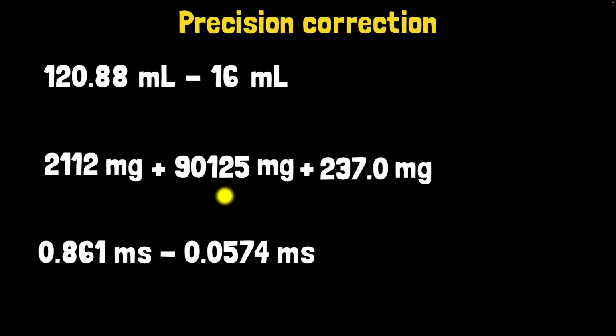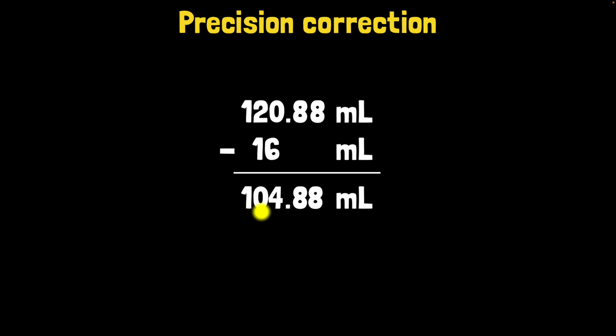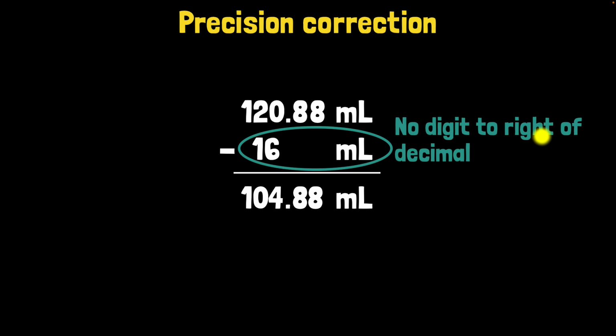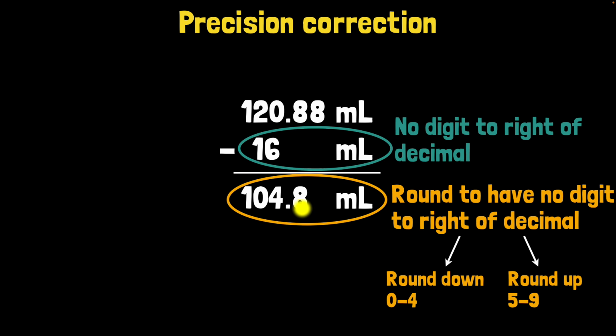All right, a few more problems for you to try, so feel free to pause the video and try them all. Okay, let's do the first one. Again, first step is to plug this into our calculator, and when we do that, we get 104.88 ml. Then find the value which has the fewest number of digits to the right of the decimal. This has 2 and this has none. So no digit to the right of the decimal, and therefore our answer should also have no digit to the right of decimal. So this means we need to round this digit off by looking at this digit. So I can get rid of this. And again, the same rule, since this is above 5, we round this up, and so I get 105 ml. That is our final answer.